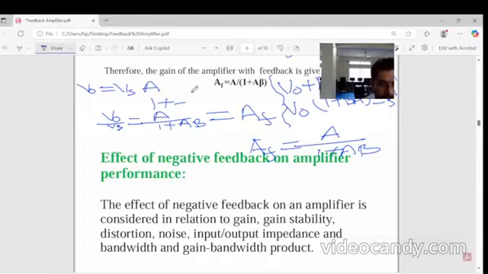So how are we deriving the feedback amplifier gain? It is A divided by 1 plus A into beta.